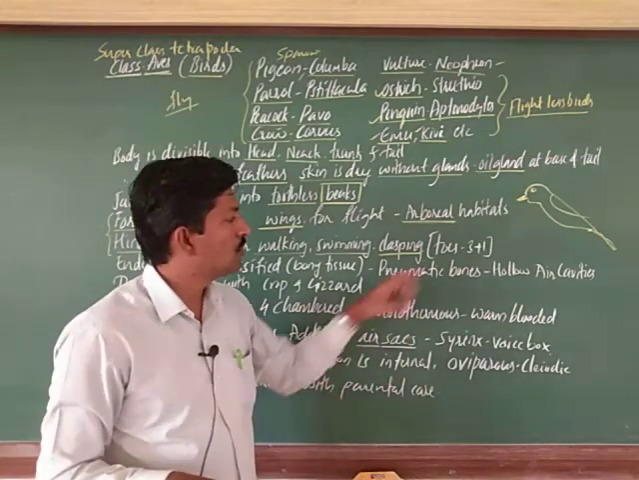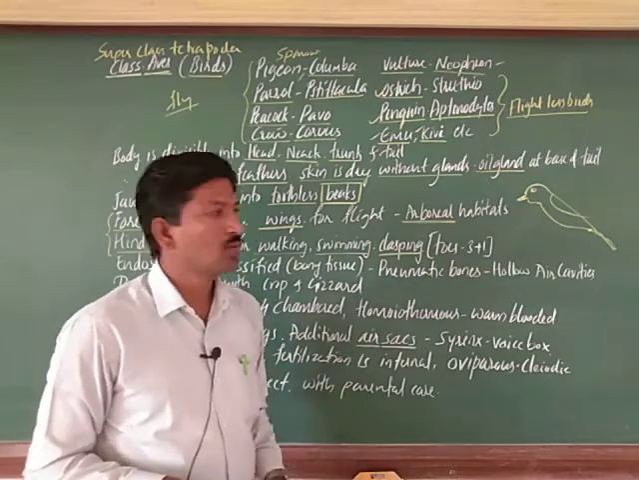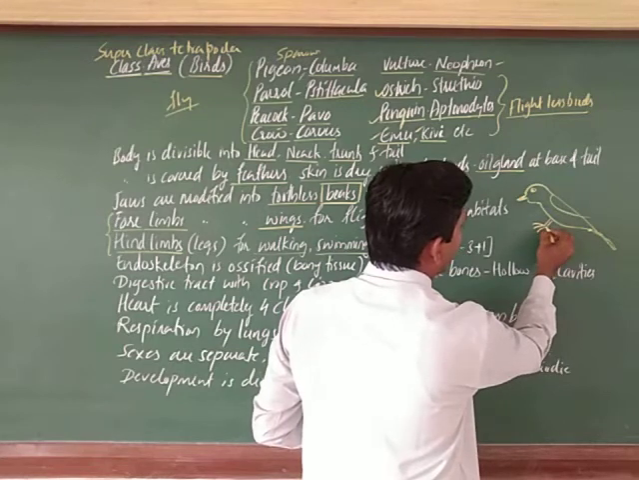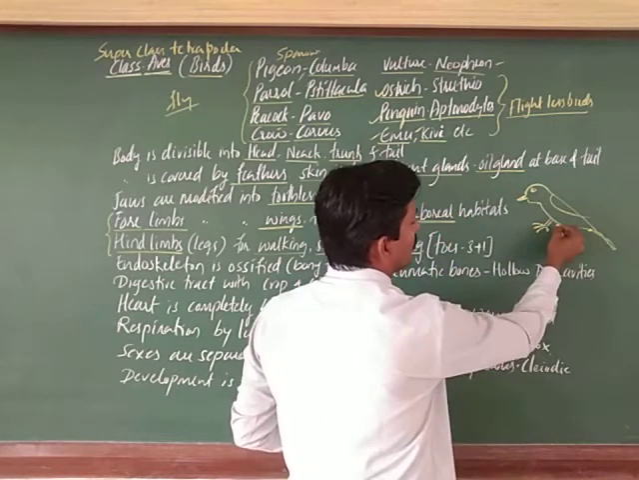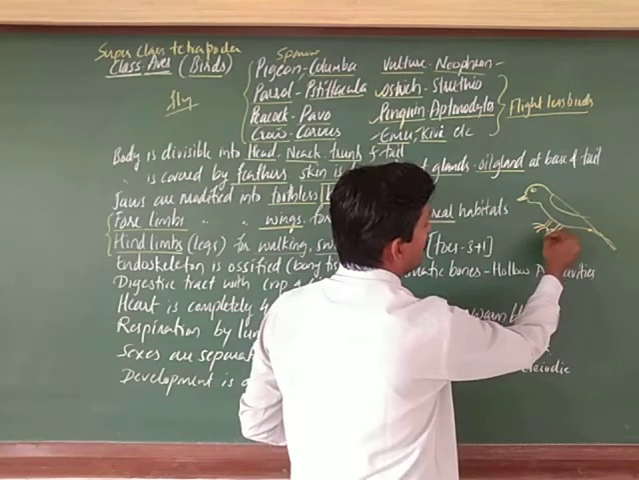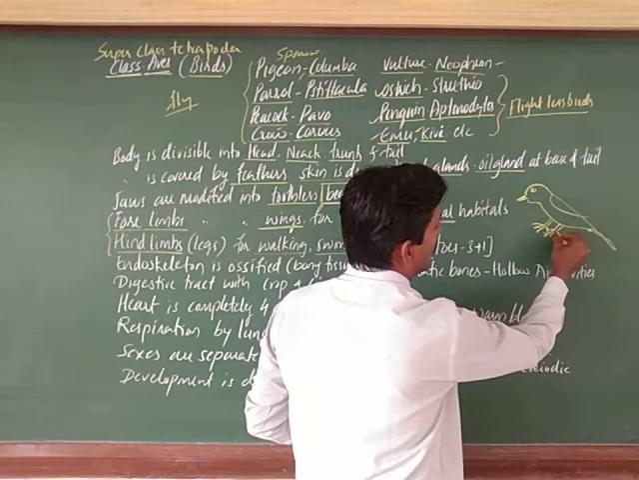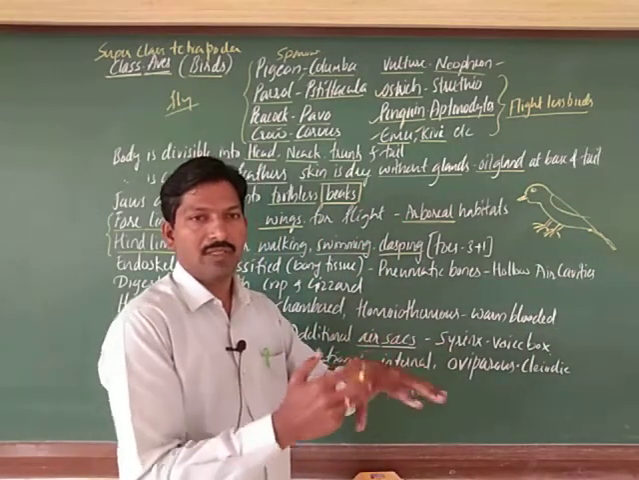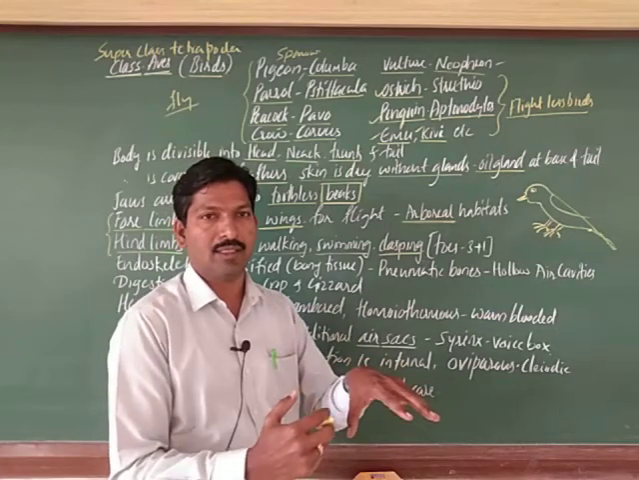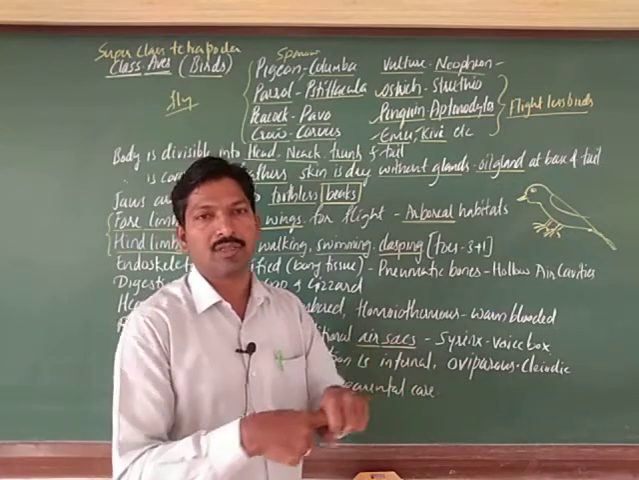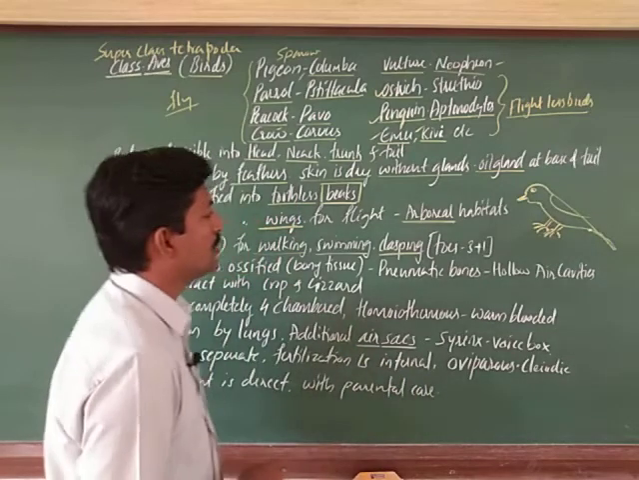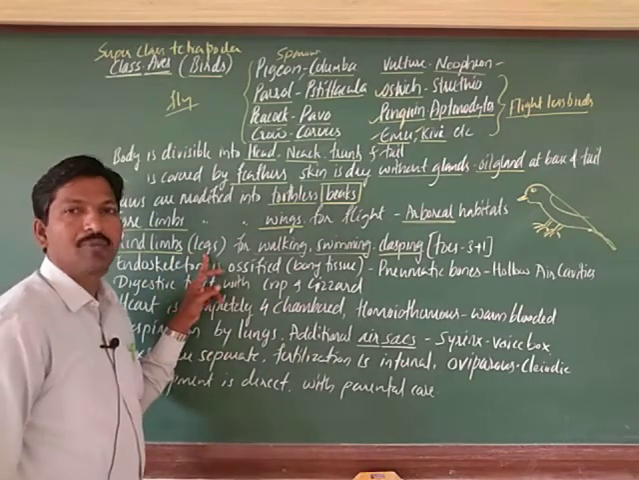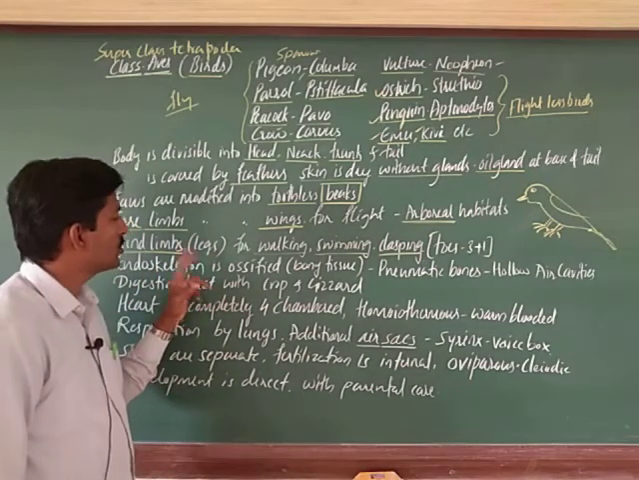This is due to the presence of toes in the form of 3 plus 1. Usually 3 toes are in front and 1 is at the back, like this. So they can easily hold any twigs or wires and sit over them. And the legs are covered by scales, which appear to be hard.